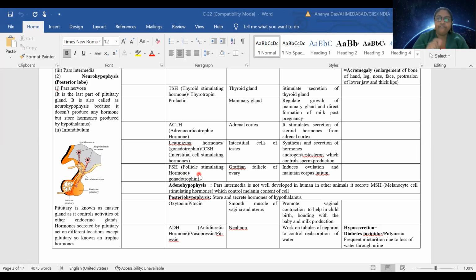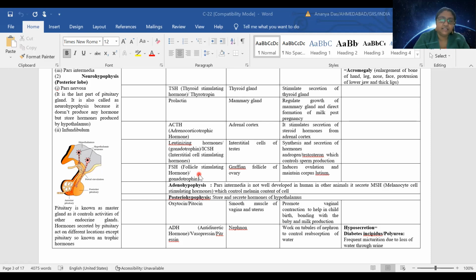After puberty, every month one egg will come out of these Graafian follicles, and this method of releasing an egg is known as ovulation. So every month one egg will be released from the ovary, and it will wait for sperm to fertilize.